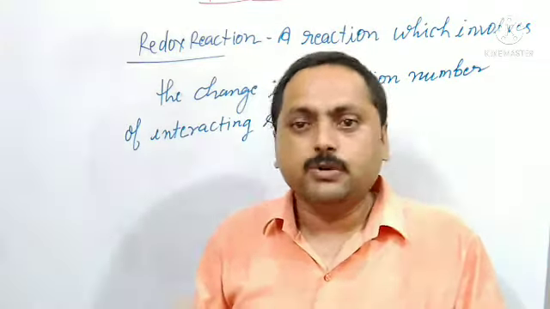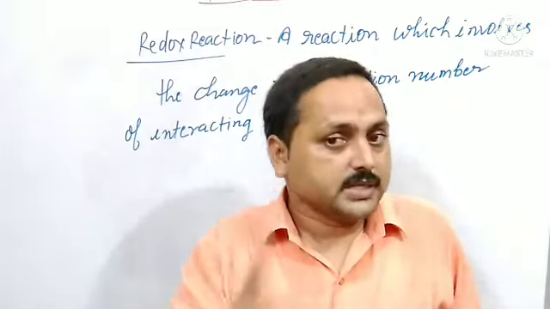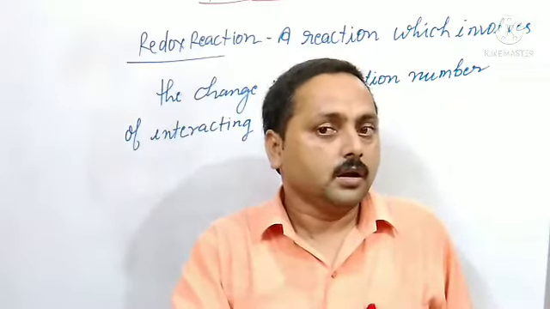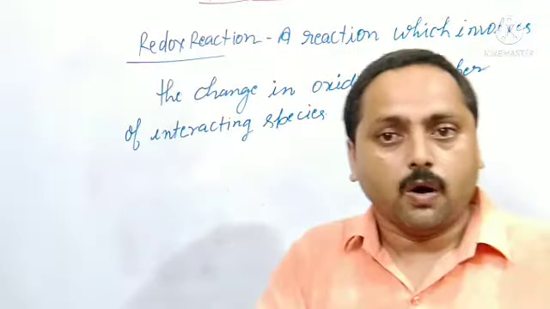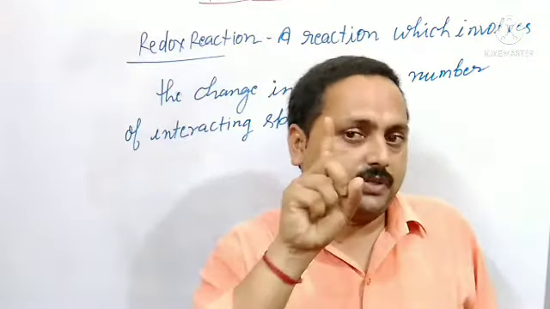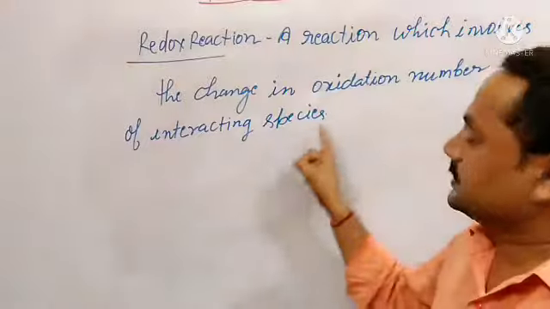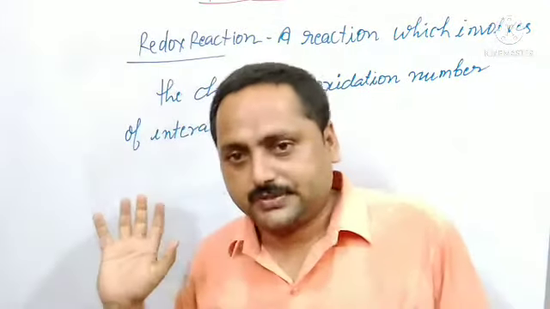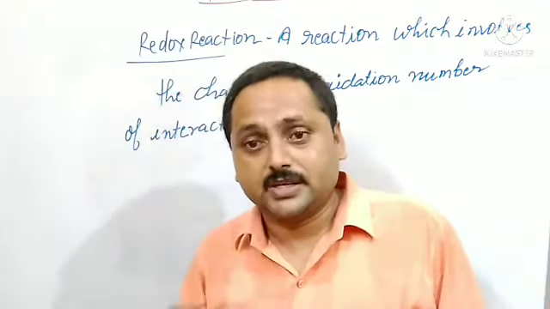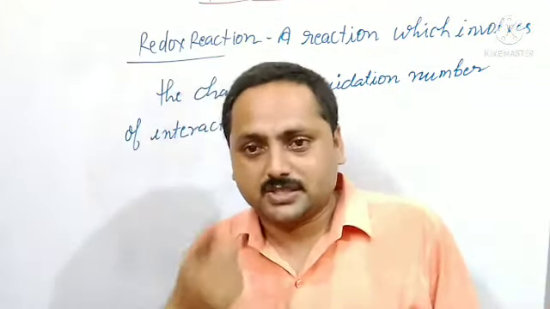An element which can decrease the oxidation number of other elements or interacting species is a reducing agent. A redox reaction is a reaction which involves a change in the oxidation number of interacting species. Okay, so this we have discussed. Just guess, what is our next topic? Our next topic is types of reactions.